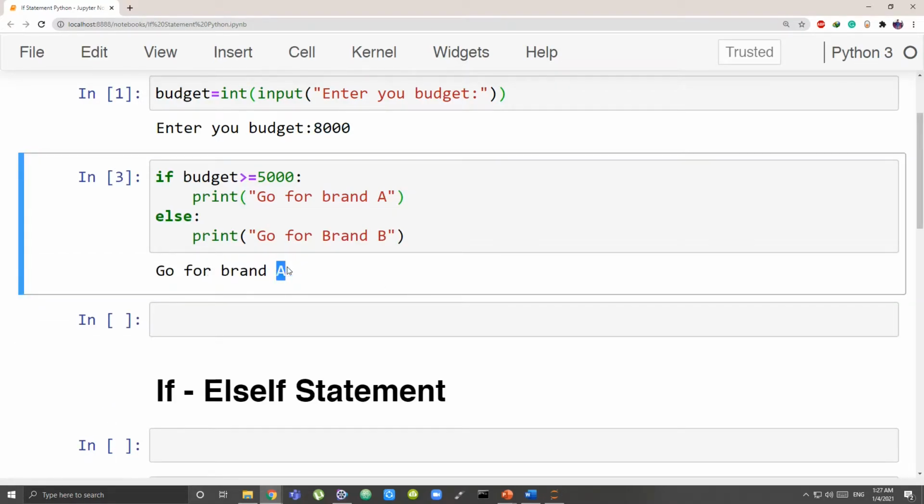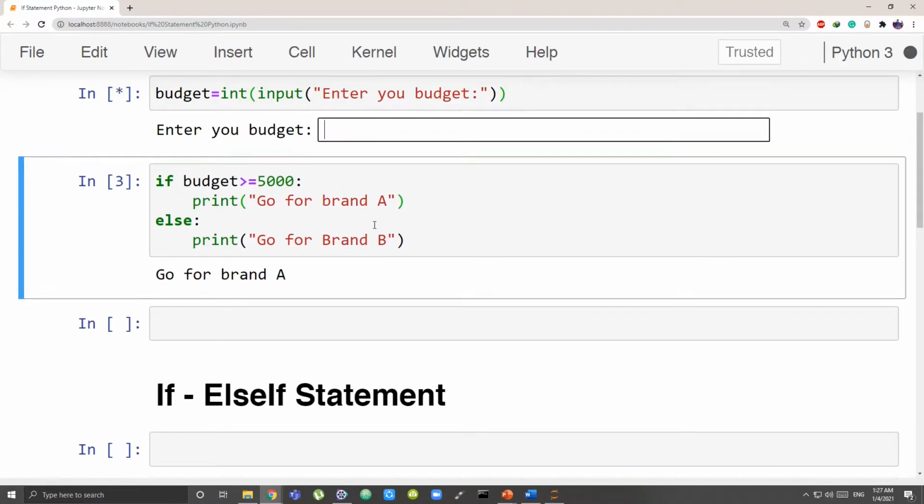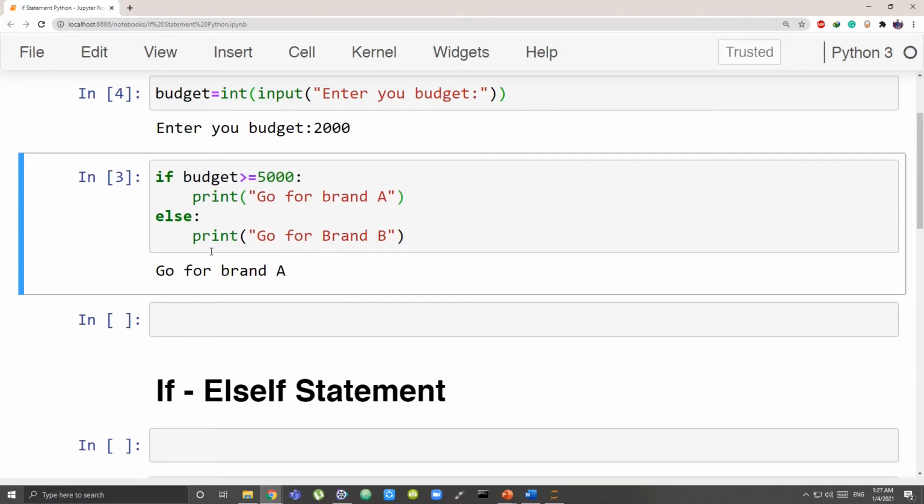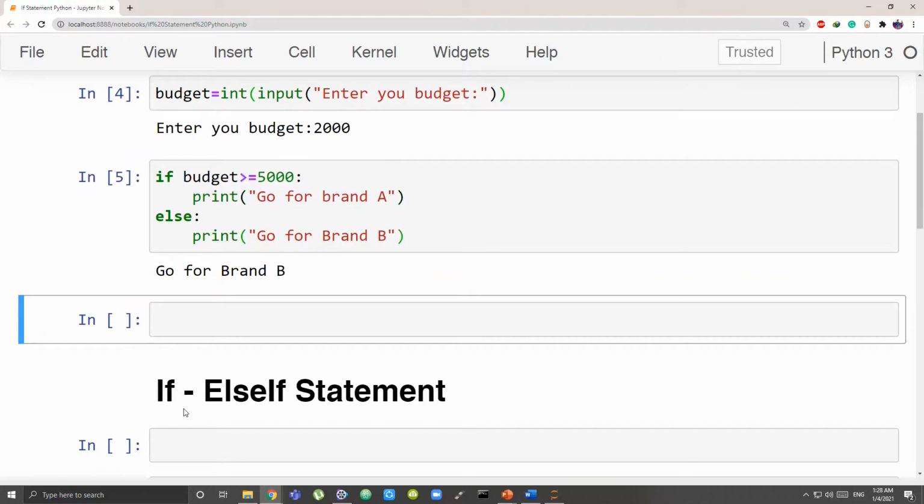Yeah, so we get go for brand A. Now let's run this again, and let's take our budget some lesser amount. Let's take 2000 and see. Let's run this. Now when I run this cell, it is showing me go for brand B.